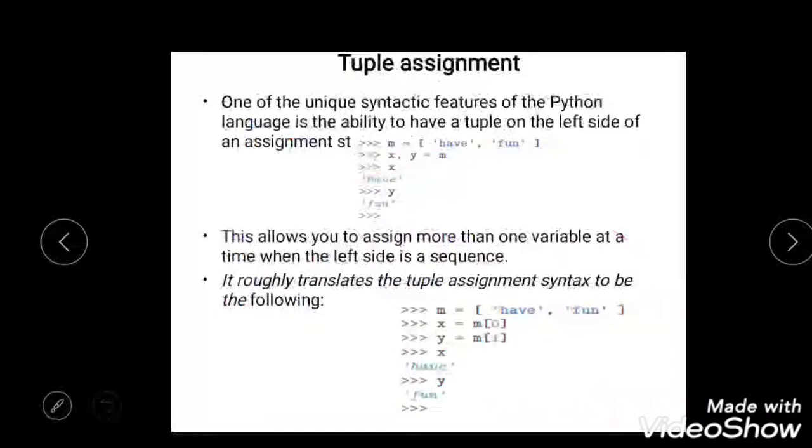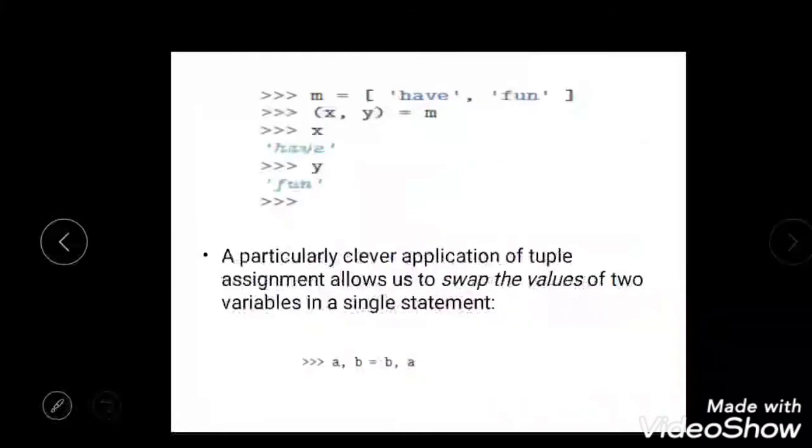Even if I do x equal to m of 0, index position 0, it will get you have, and y equal to m index position 1 will get you fun. The number of values that I can pass on the left hand side for assignment can also be more than 1. To be clear, if I do x, y equal to 1, 2, then x will be holding 1 and y will be holding 2.